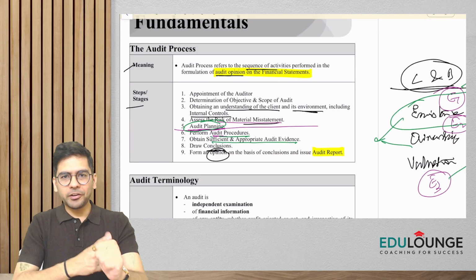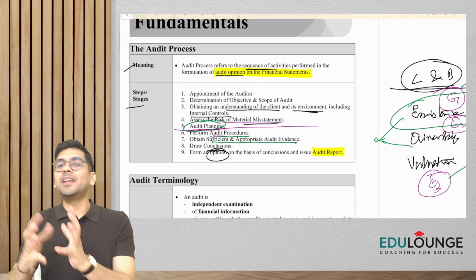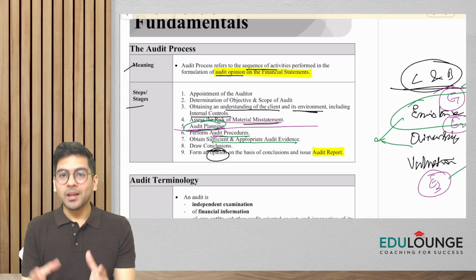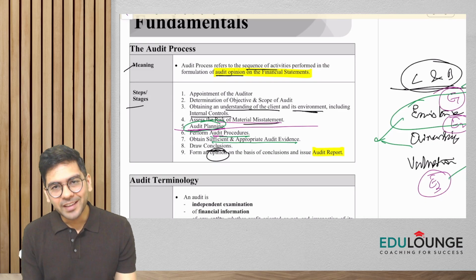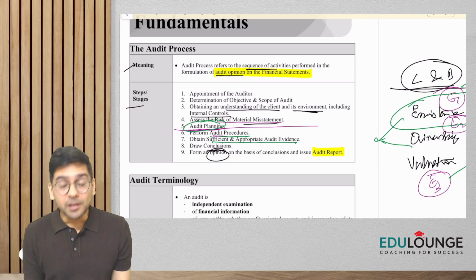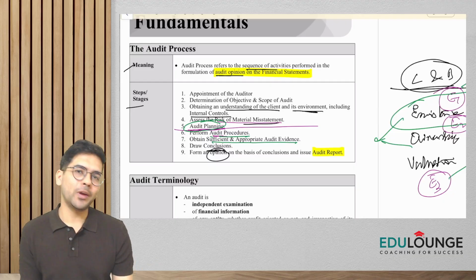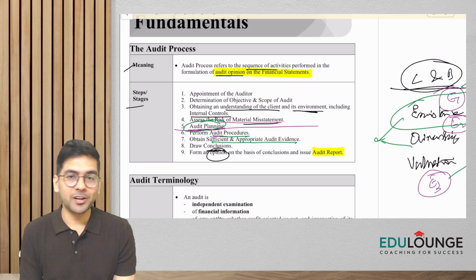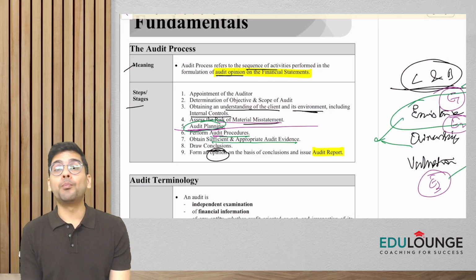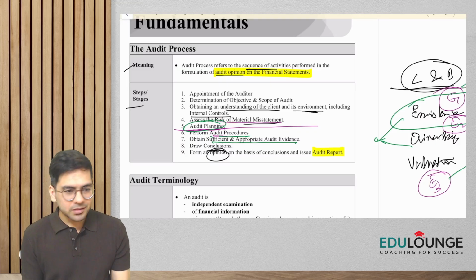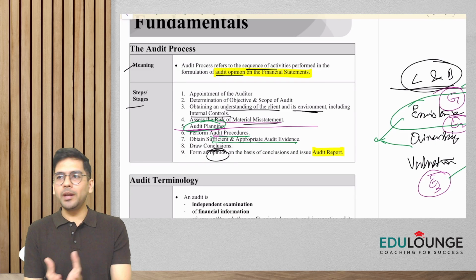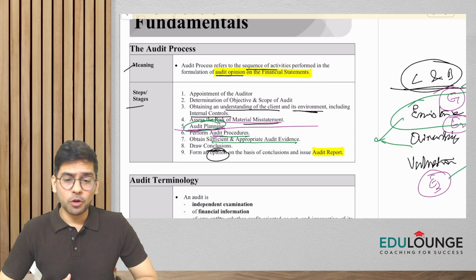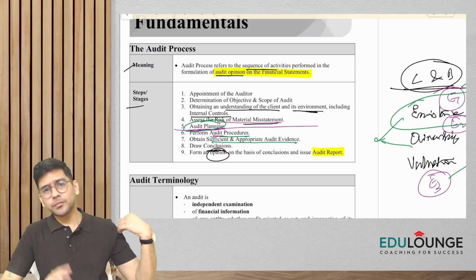First, the auditor is appointed, then the auditor needs to understand the objective and scope of the audit. After that, he is going to understand the entity, its environment, and the internal controls, and accordingly assess the risk of material misstatement. Once he is done assessing the risk of material misstatement, he would be in a position to plan the audit. He would be able to understand tentatively how many days would be required, what kind of manpower, and what kind of procedures we have to apply. All these things he would be able to plan.